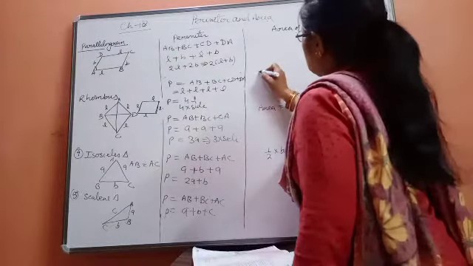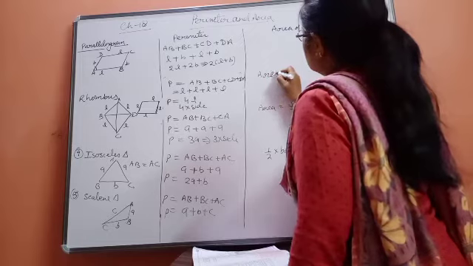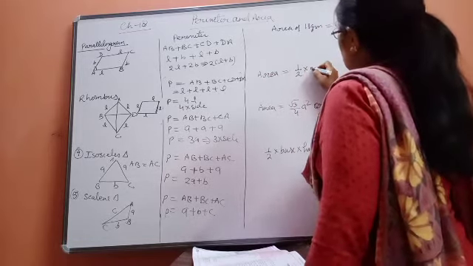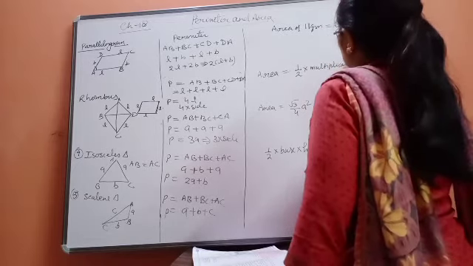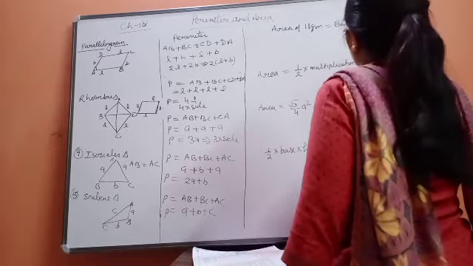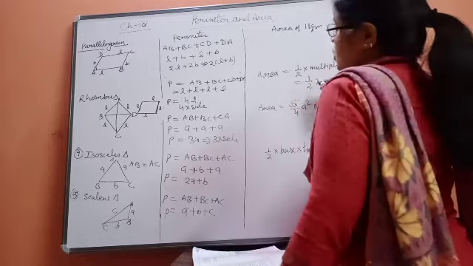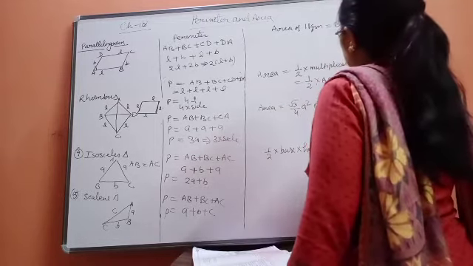Now next thing, area. Remember the formula also. Area is equal to, beta, 1 upon 2 into multiplication of diagonals. It can be written as 1 upon 2 into... see what the diagonals are? AC and BD.